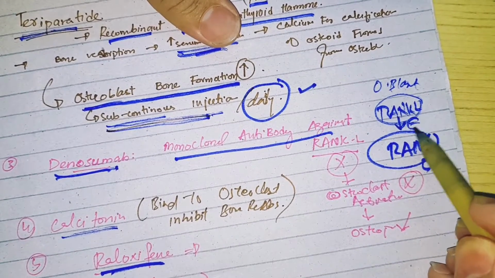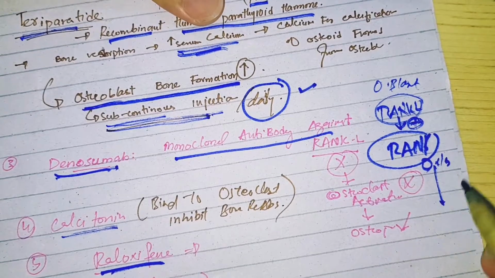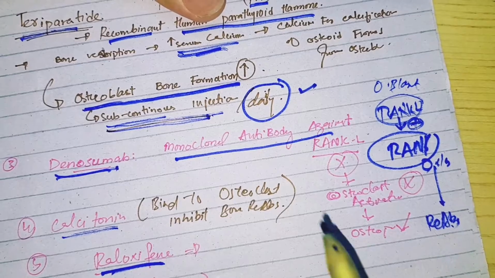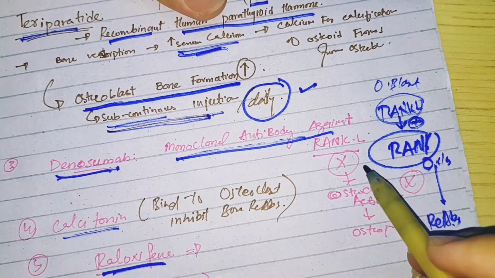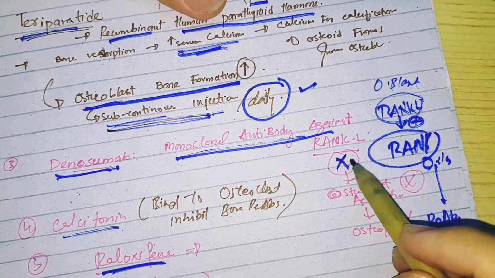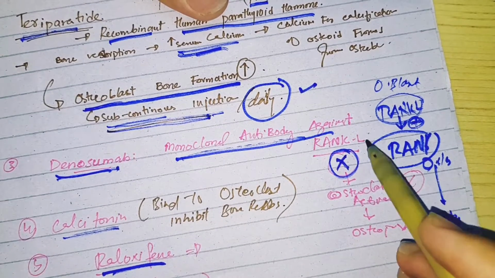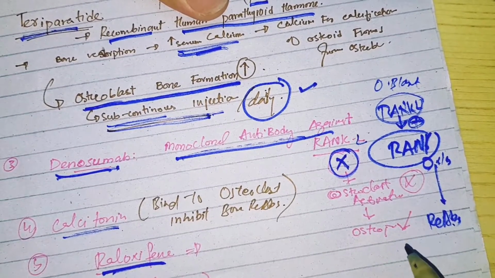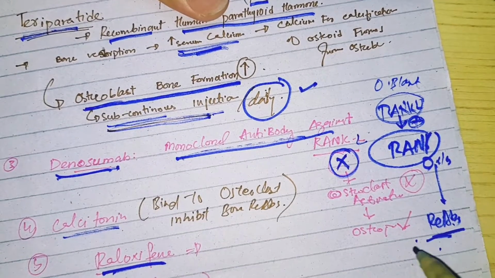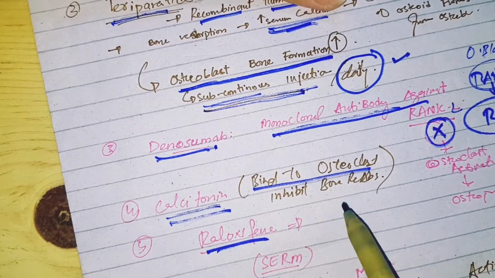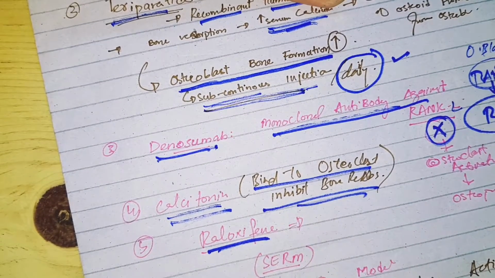When this gives a signal, the osteoclast does bone resorption. So what does the monoclonal antibody do? It inhibits the RANK ligand, so there is no stimulation and no bone resorption by the osteoclast. Next is calcitonin. You people know that calcitonin inhibits the osteoclast, so it inhibits bone resorption.